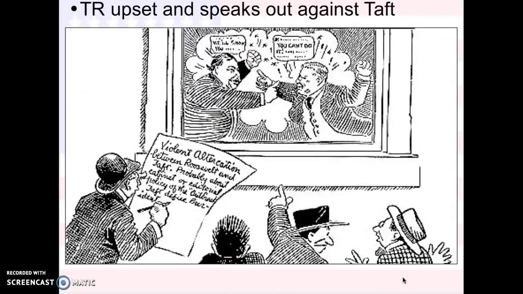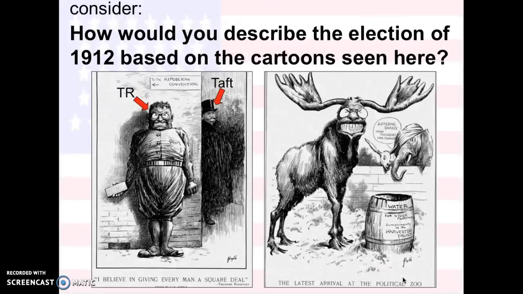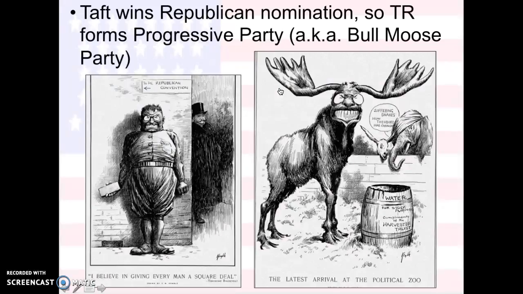So, of course, Teddy Roosevelt, who was on a tour of Africa at the time, was upset, and he started speaking out against Taft. Okay, and so that brings us to the election of 1912, where Taft is supposed to be running for a second term, but Teddy Roosevelt's like, hey, I'm going to add myself in here. So Taft wins the Republican nomination, and Teddy Roosevelt's really mad because he wants to be president again, but America doesn't want a president for a third term. So he forms his own progressive party, which we call the Bull Moose Party.